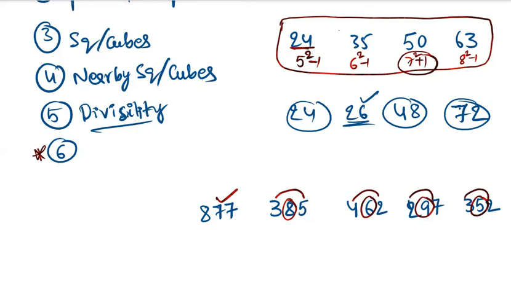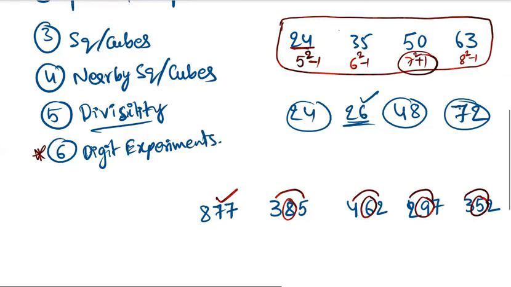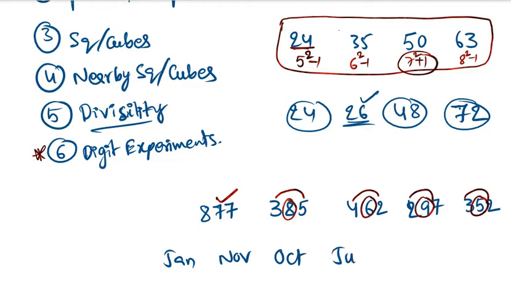So what we can say, digit experiments also we have to try. Digit experiments. Okay. Let me write one more example. January, November, October, July. Find the odd man, the different one.